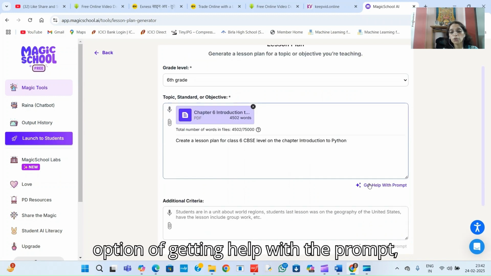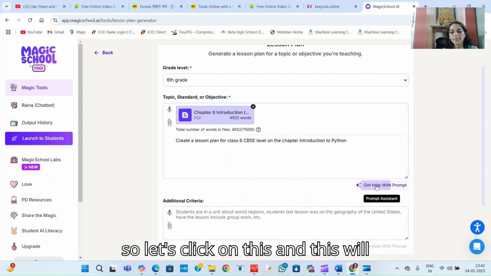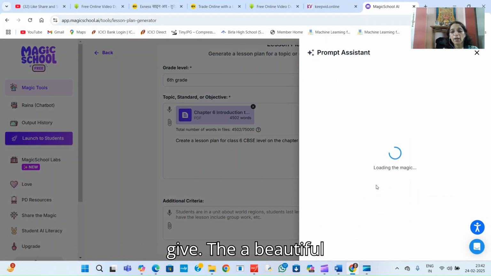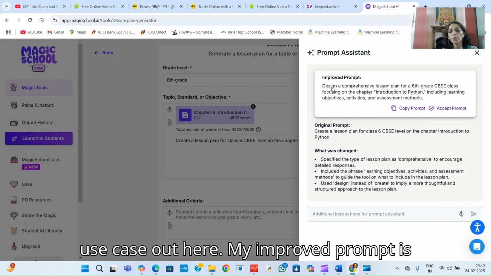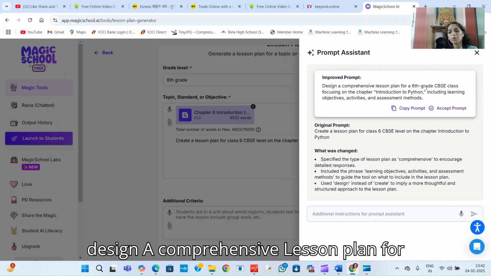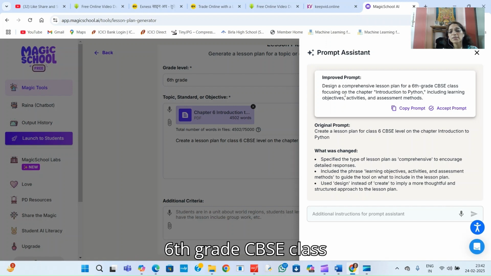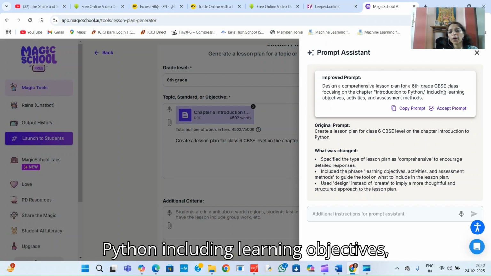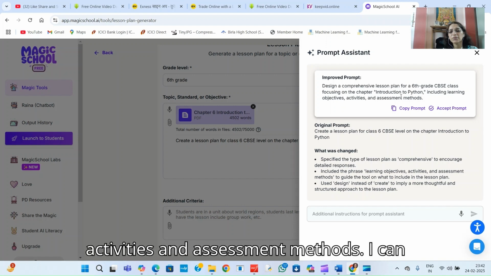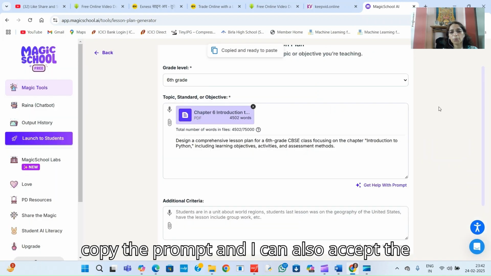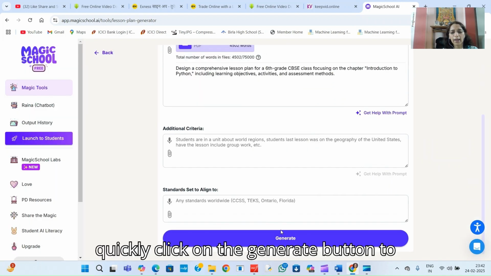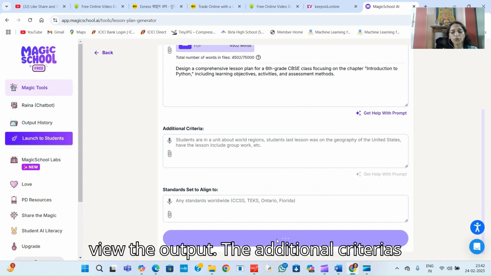We also have an option of getting help with the prompt. So let's click on this, and this will give a beautiful prompt which I can use for my use case out here. My improved prompt is: design a comprehensive lesson plan for 6th grade CBSE class focusing on the chapter Introduction to Python, including learning objectives, activities and assessment methods. I can copy the prompt and I can also accept the prompt. After doing that, I quickly click on the generate button to view the output.